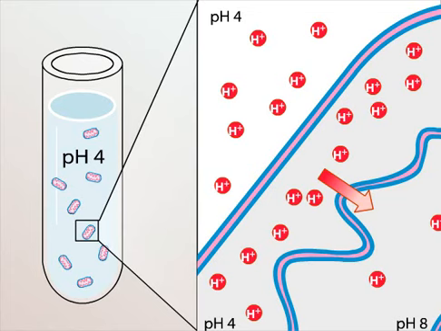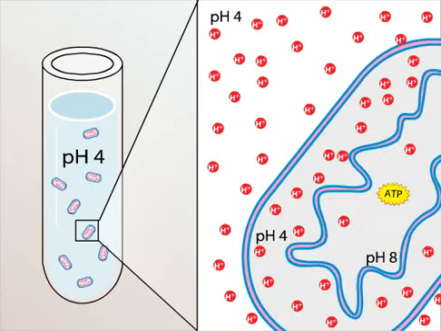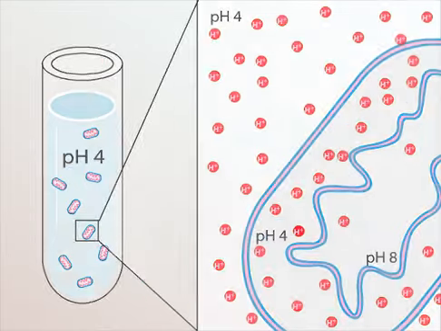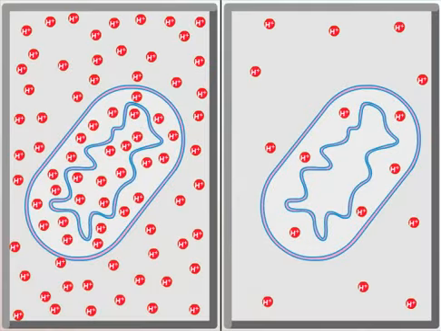membrane. With the formation of this artificial proton gradient, the mitochondria formed ATP. Which of these scenarios would result in the formation of ATP by a mitochondrion? Click on the mitochondrion in the correct scenario.